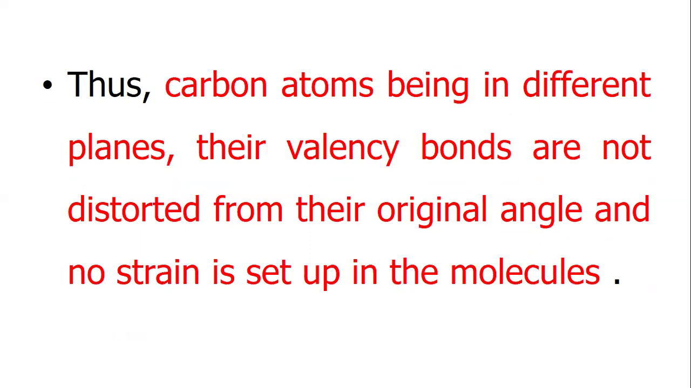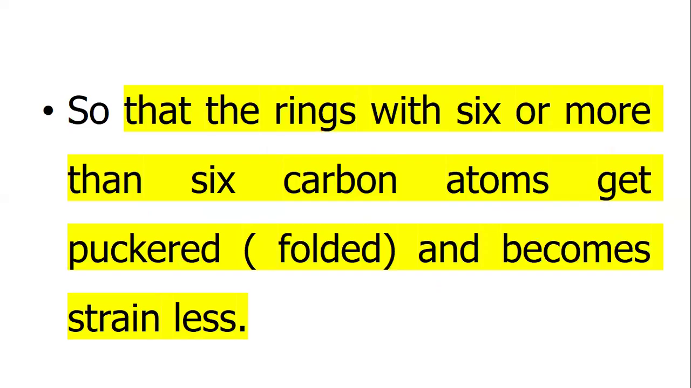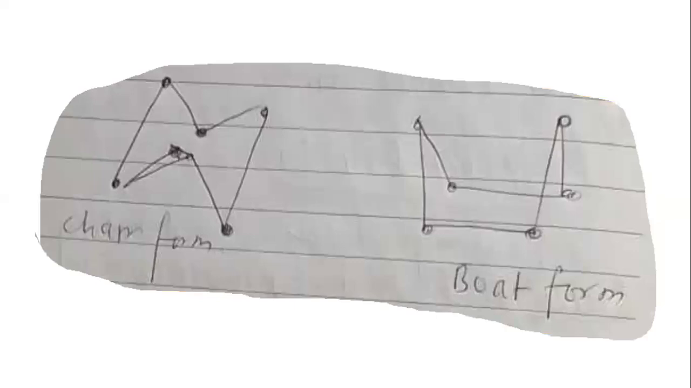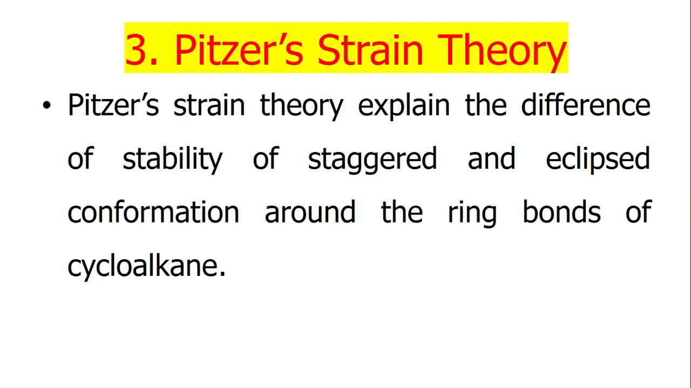Thus, carbon atoms being in different planes, their valency bonds are not distorted from their original angle, and no strain is set up in the molecule, so that rings with 6 or more than 6 carbon atoms get puckered, folded, and become strainless. Chair form, boat form.